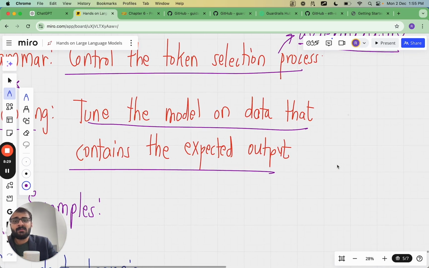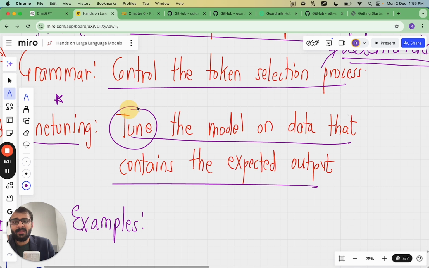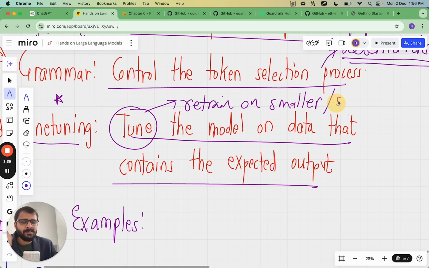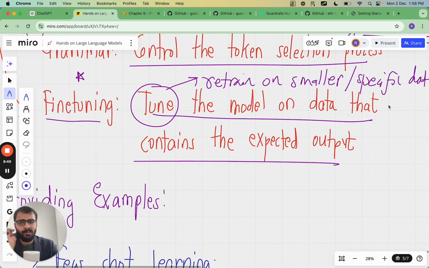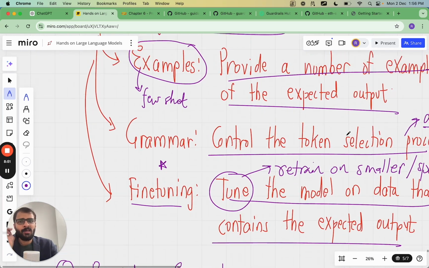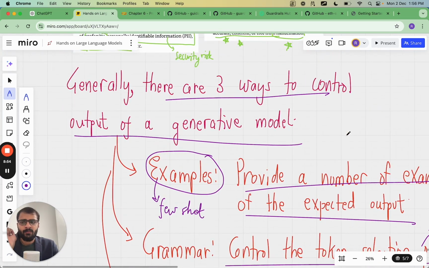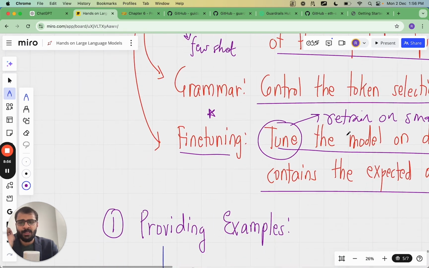So this tuning means that we need to retrain the model on smaller specific data which follows the format which we require. So these are the three broad level techniques which are the ways to control the output of a generative model.